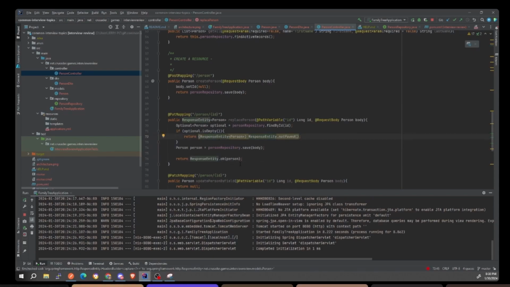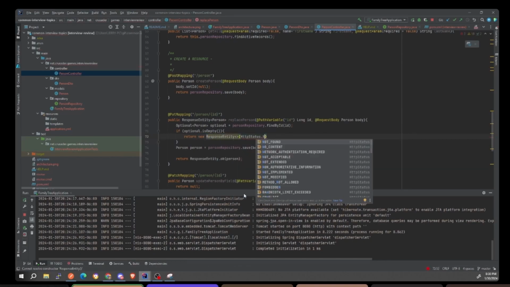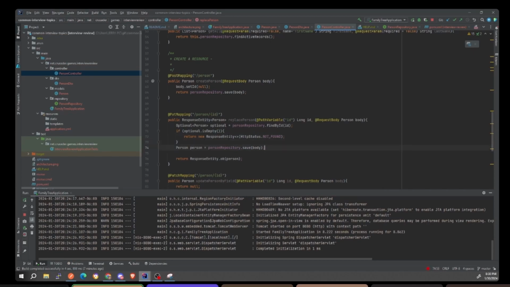Any questions on here? I know I was going fast. I'm going to get rid of this. I'm going to do a new response entity, and we're going to pass in HTTP status dot not found, like that. So there's two ways of doing it. You can use a shortcut or you can do it this way. I'm doing it this way because IntelliJ is not complaining. So now let's go back and rerun this.